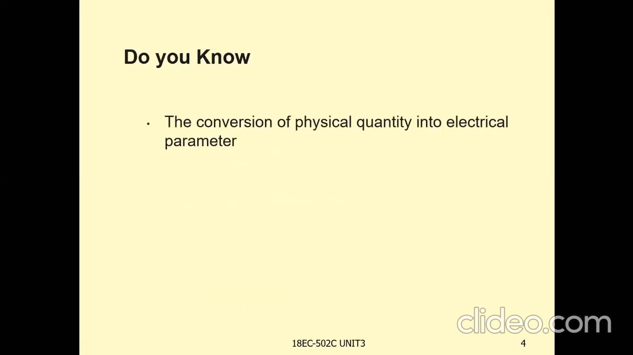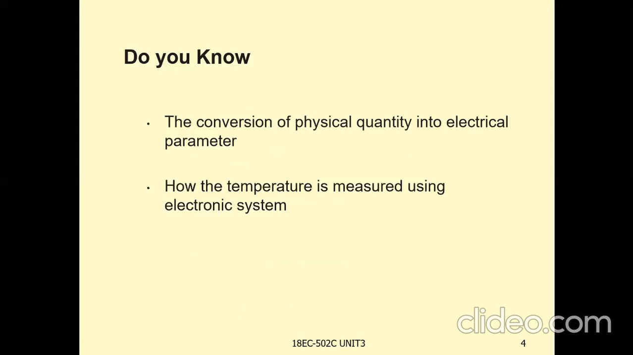Now, before entering the topic, I will ask one question. Do you know the conversion of physical quantity into electrical parameters? How are the physical quantities converted into electrical parameters, and how is the temperature measured using an electronic system? These devices are available nowadays. But how is the temperature measured using an electronic system? And one more question, how does an electronic weighing machine work? Nowadays, we can see electronic weighing machines. How are these machines measuring the weight of the item?